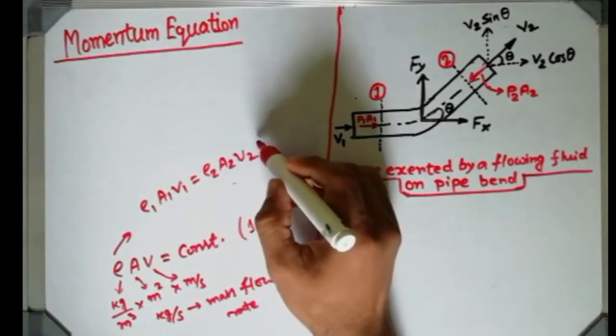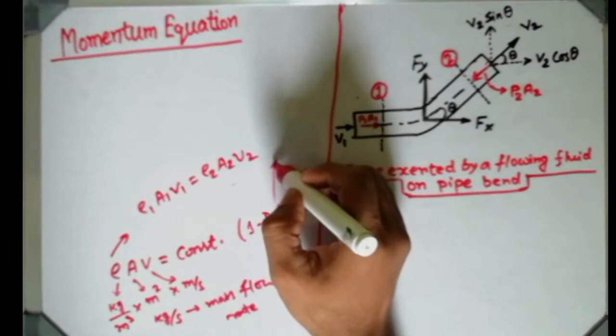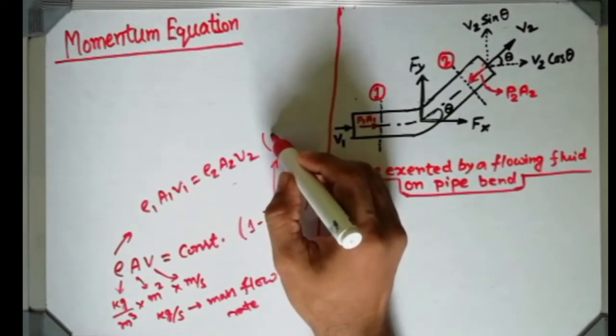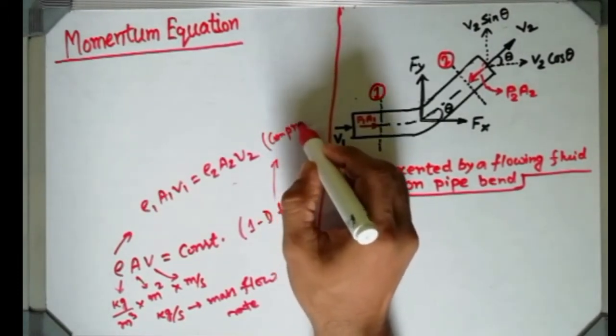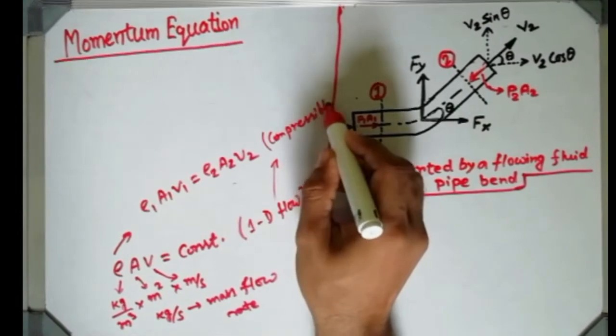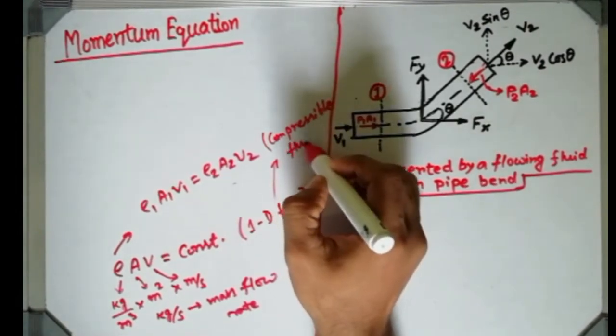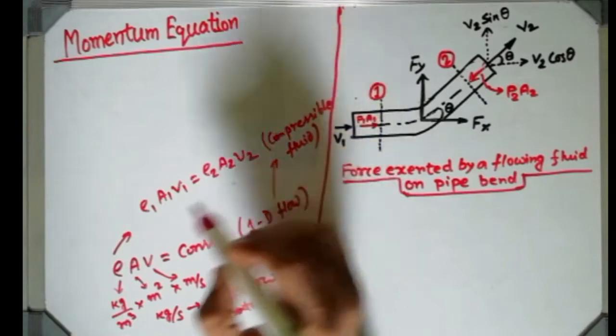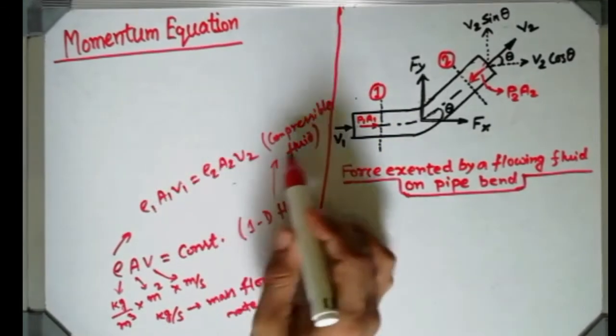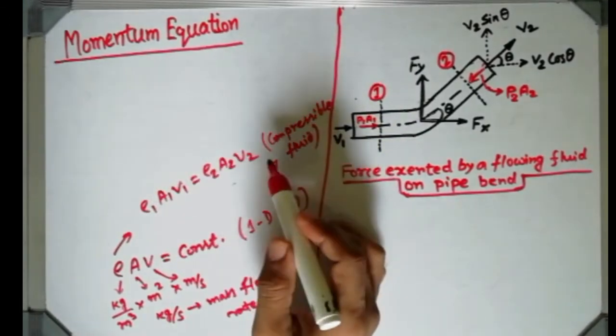Now this equation is obviously valid for 1D flow and for compressible fluid. Why am I saying so? Because if the fluid is compressible, the density will vary.